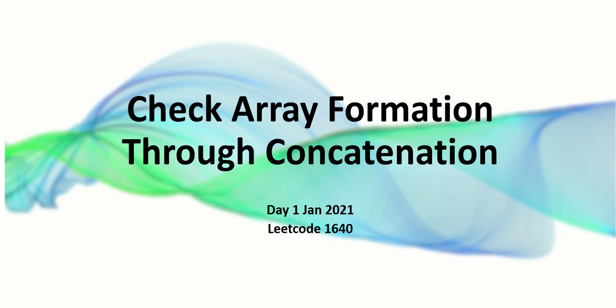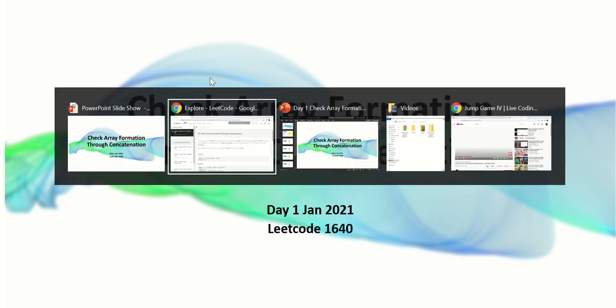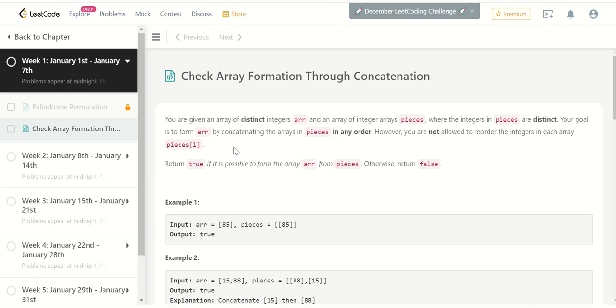Hi guys, today we are going to go through the topic of LeetCode day 1 question, which is Check Array Formation Through Concatenation. You are given an array of distinct integers arr and an array of integer arrays pieces, where the integers in pieces are distinct. Your goal is to form arr by concatenating the arrays in pieces in any order. However, you are not allowed to reorder the integers in each array pieces[i].